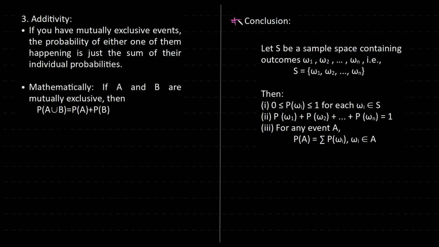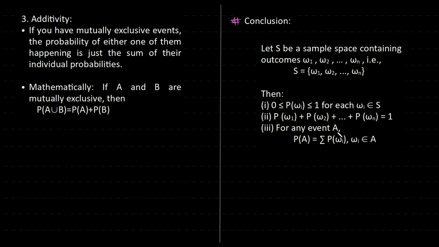So as a whole, this is what is summarized in your books. If S is your sample space and omega 1, omega 2, omega 3, all of this till omega n are your elements, then the probability of each of these is between 0 and 1, and the sum of all the probabilities combined will be equal to 1.